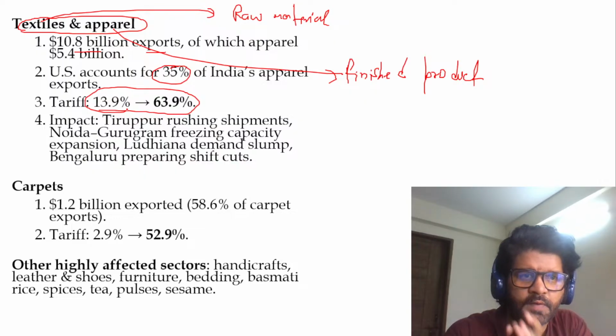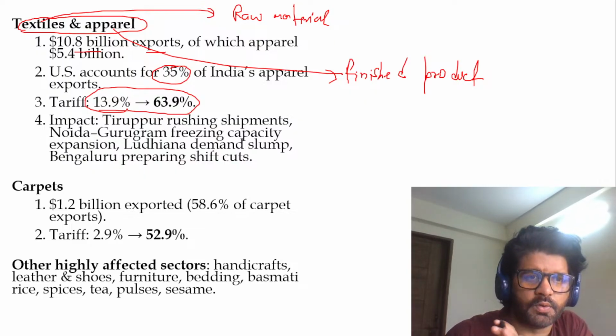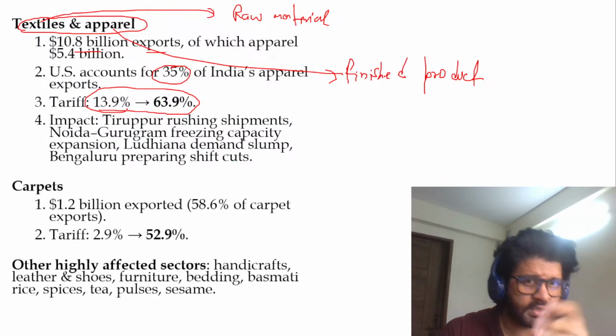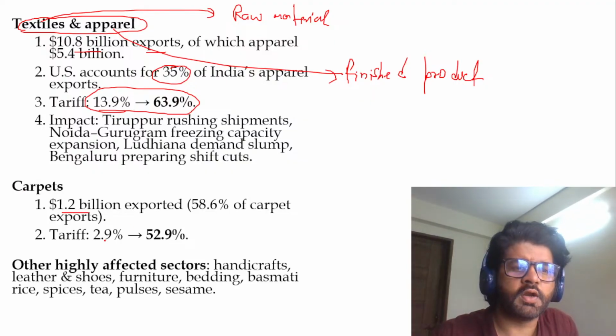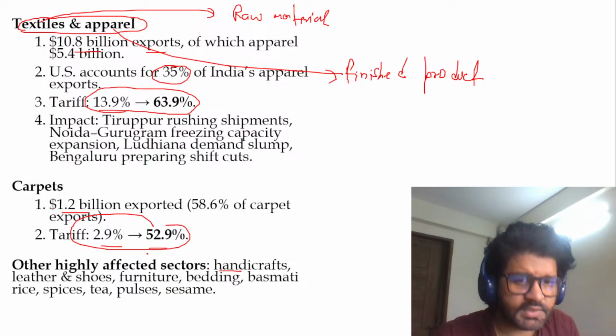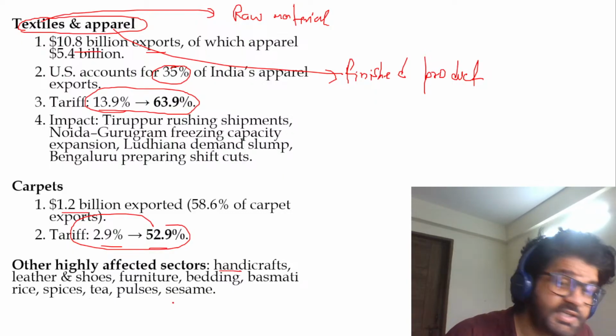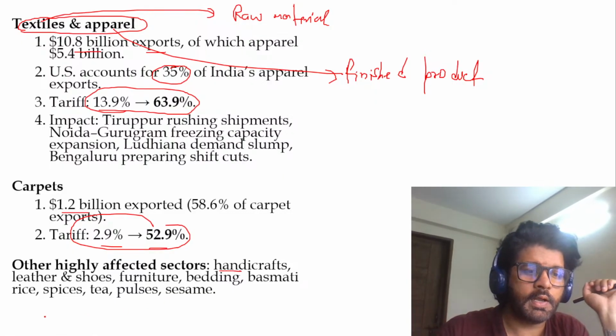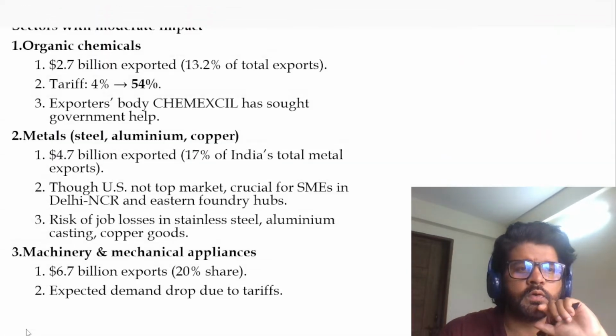God bless our manufacturing sector and these people we are talking about: Tirupur, Noida, Gurgaon. You can see here. Then carpets, $1.2 billion exported, tariff has been increased from 2.9 to 52.9%. Other sectors: basmati rice, spices, teas, pulses, sesame. This is a big challenge for India, and hopefully, we are up for it.